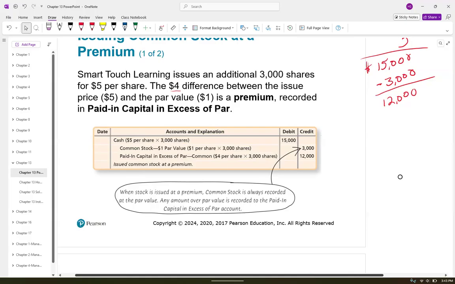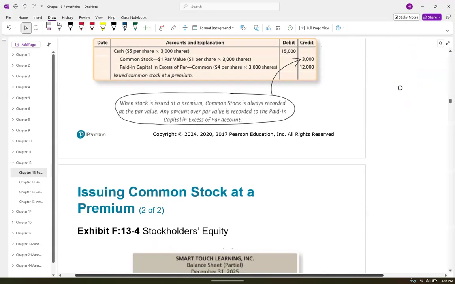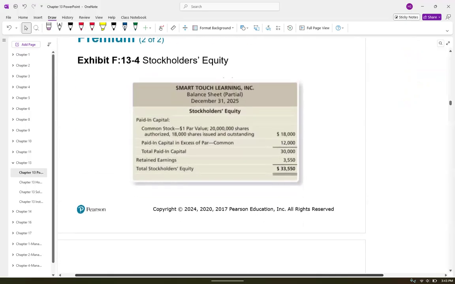Moving on, let's look at what the stockholders' equity section looks like. It looks much bigger than you've seen up to this point because all we had was one sole proprietorship, H. Solano Capital. That's all you had. Now it's a bigger section. Like I said, they call this paid-in capital.